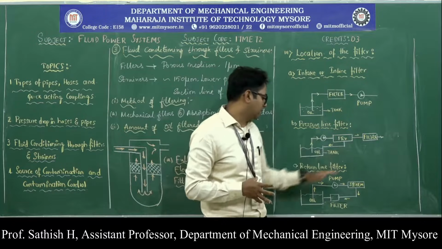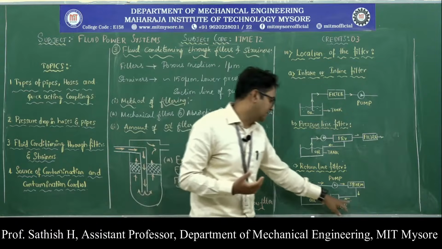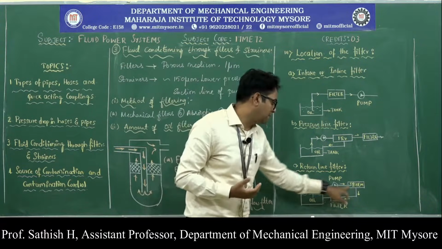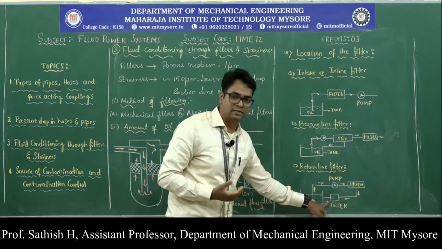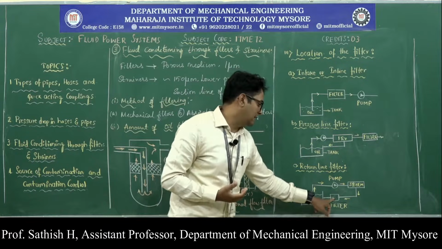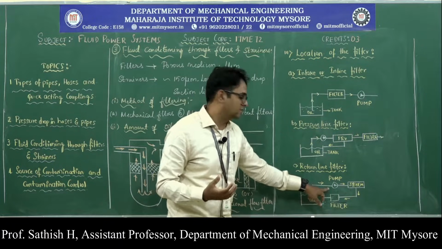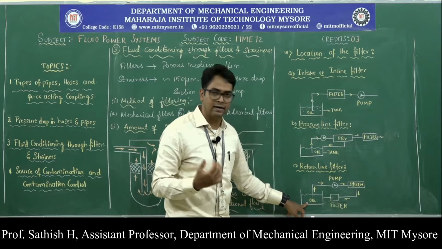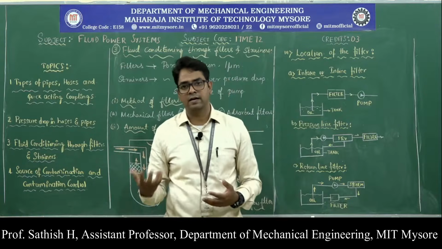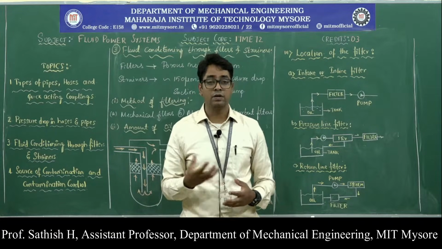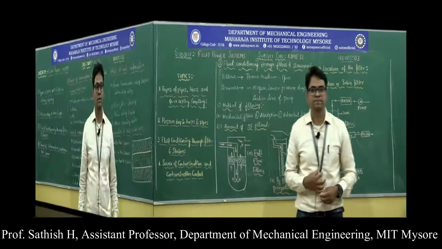And the last position where we can place the filter is in the return line. So here we have a pump and the system, and the fluid returns to the tank through this line, and we have placed the filter here. This will prevent contaminants from entering the oil tank as well as the pump. It protects the pump and the tank from contamination. This can be a coarse type of filter, because the complete flow will go through it, and it can sustain higher hydraulic pressures.